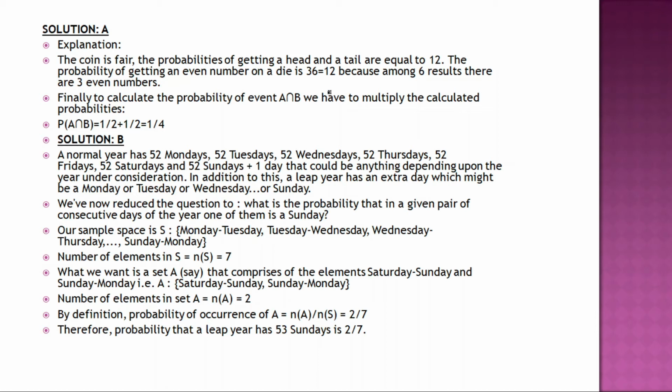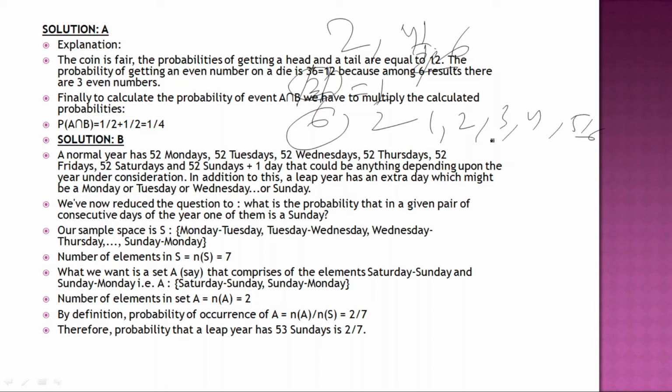Here 3 by 6 is not 36. This is 3 by 6 and this is 1 by 2, this is also 1 by 2, this is half. So don't get confused by what is written here; it is only a printing mistake. 3 by 6 is equal to 1 by 2, that is half, because we can have 3 even numbers, that is 2, 4 and 6, and the outcomes are 1, 2, 3, 4, 5, 6, that is 6.